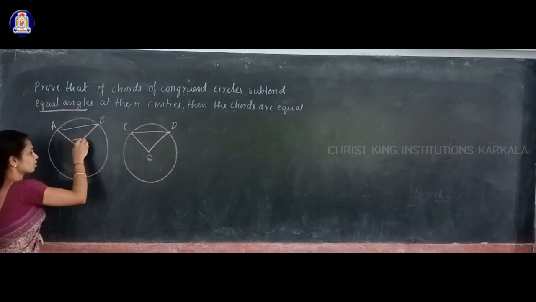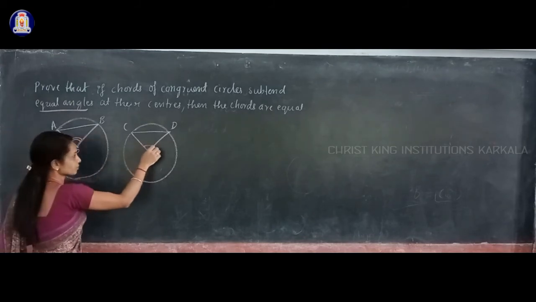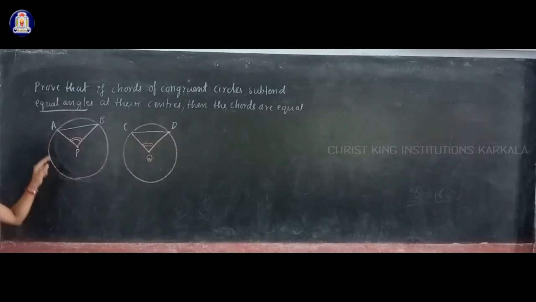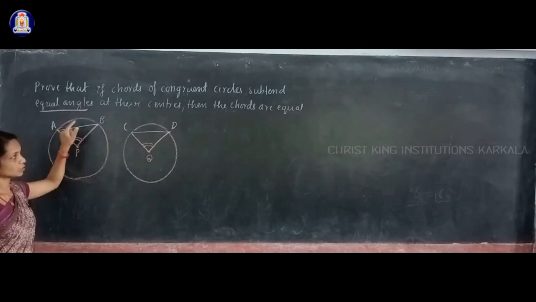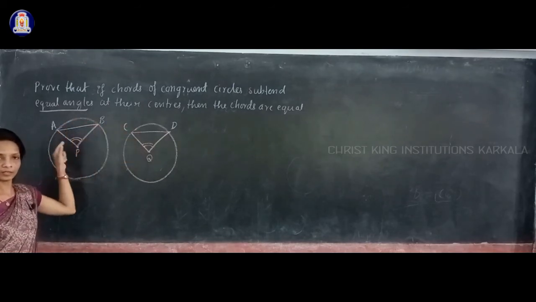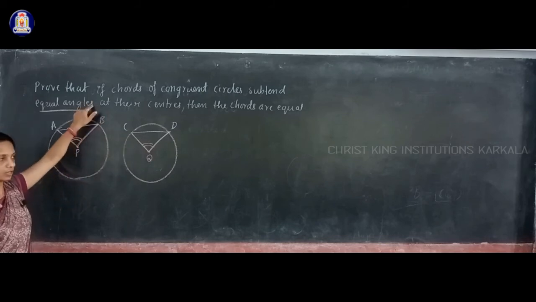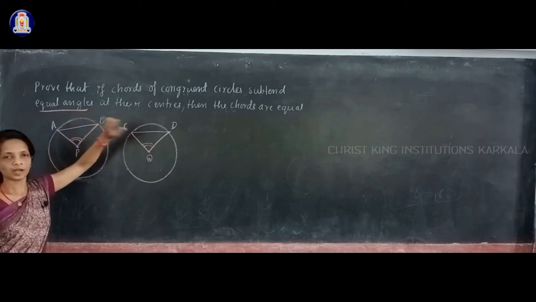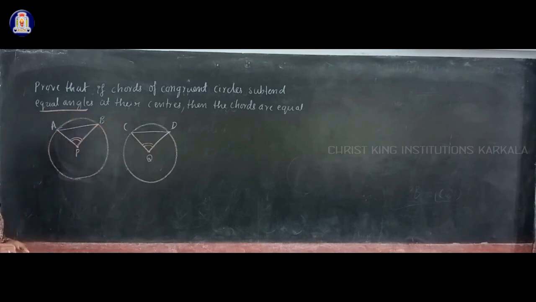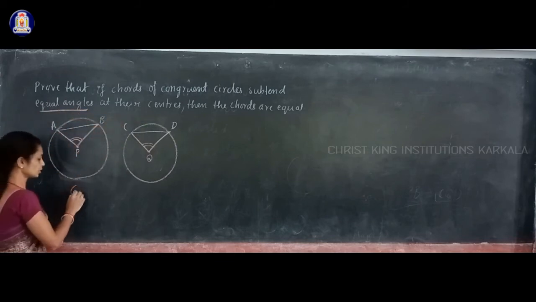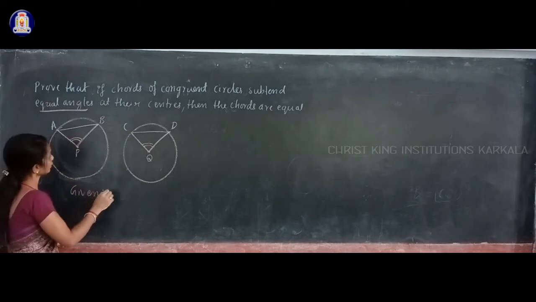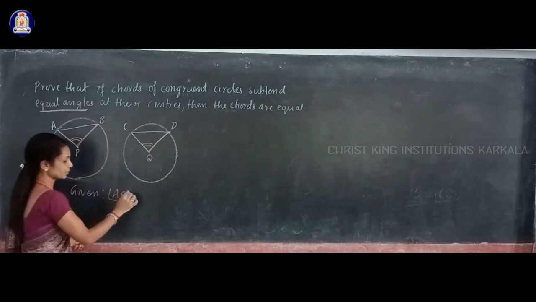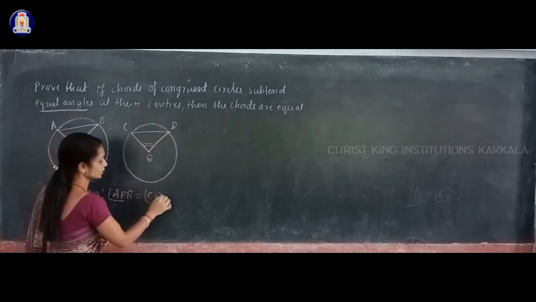Here we know that the angles subtended by these two chords are equal, which is given. What you have to prove is that these two chords are equal. How to prove? We start with what is given. Given that angle APB is equal to angle CQD.